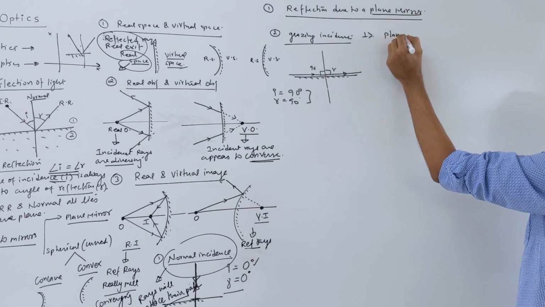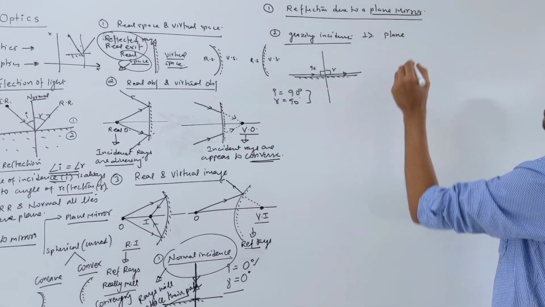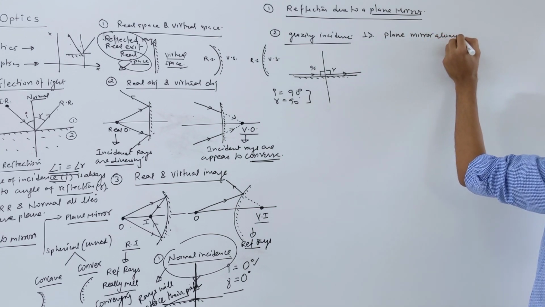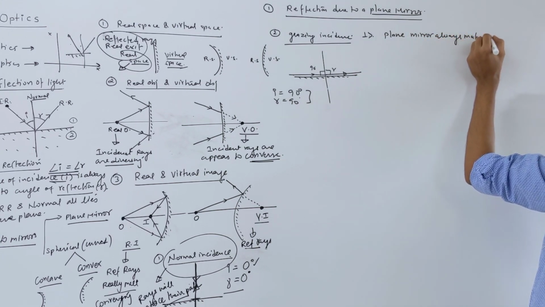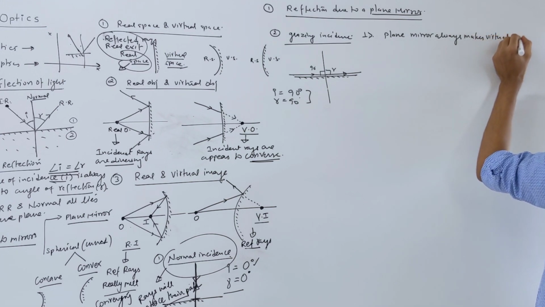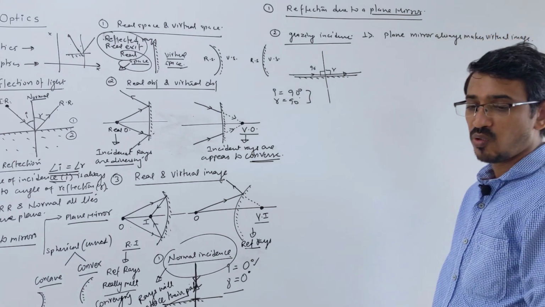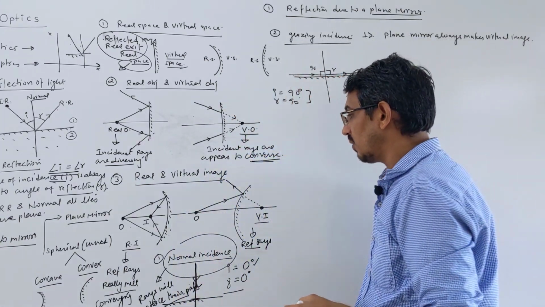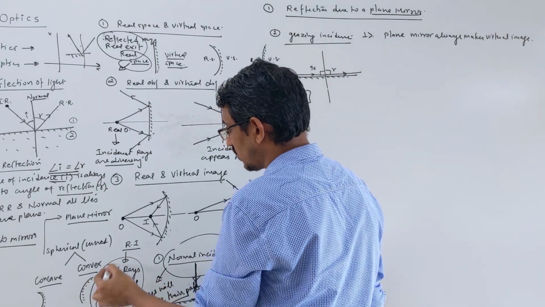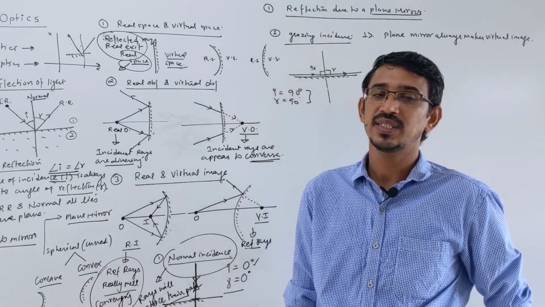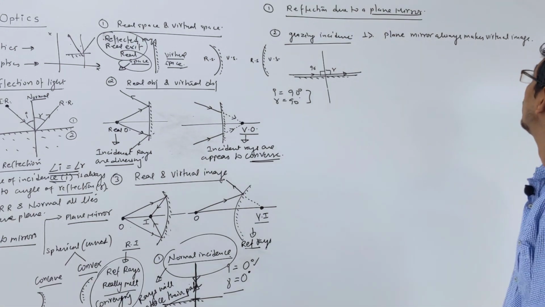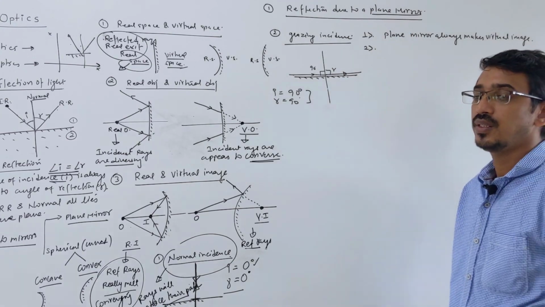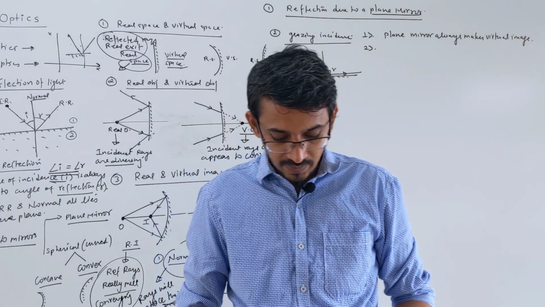Plane mirror, I am talking about small properties first, then I will talk about some numerical properties. A plane mirror always makes a virtual image. The image formed by a plane mirror is always virtual, which means the rays don't really meet. A real image needs reflected rays that really meet, or converge. This doesn't happen in a plane mirror. A plane mirror always makes a virtual image, correct?